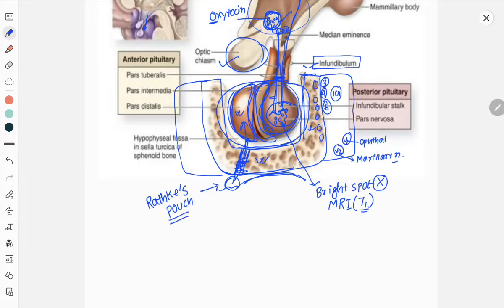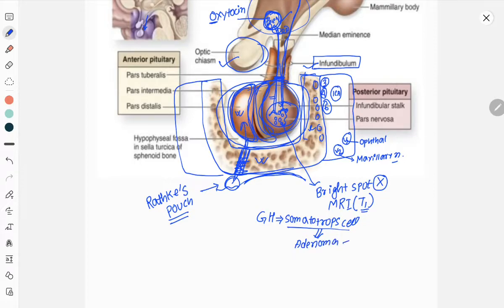Another clinical implication: if there is any adenoma or tumor in the pituitary gland, let's say growth hormone producing somatotroph cells form an adenoma.